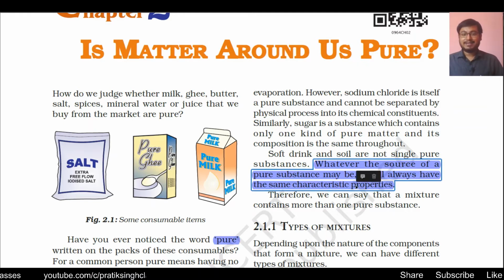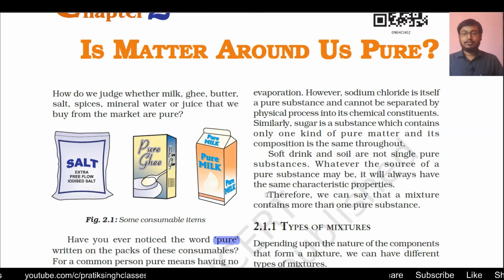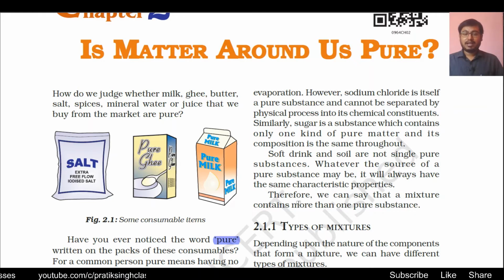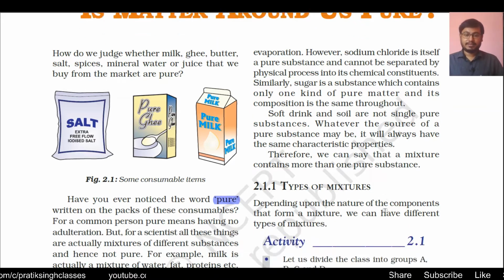Therefore we can say that a mixture contains more than one pure substance. In a scientific way, a pure substance contains only one type of matter, but mixtures contain more than one kind of matter, or one or more pure substances.